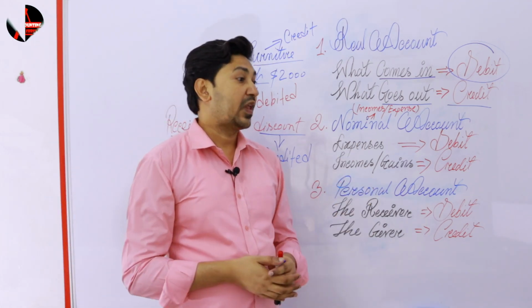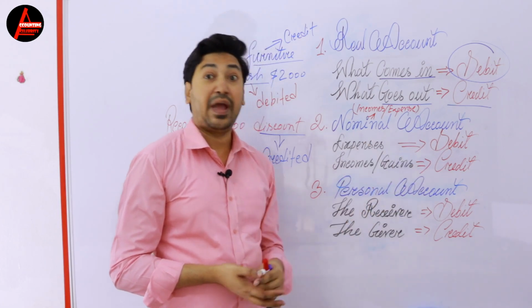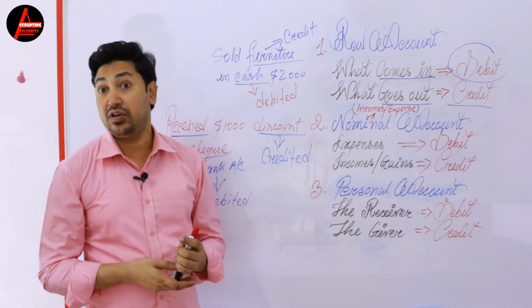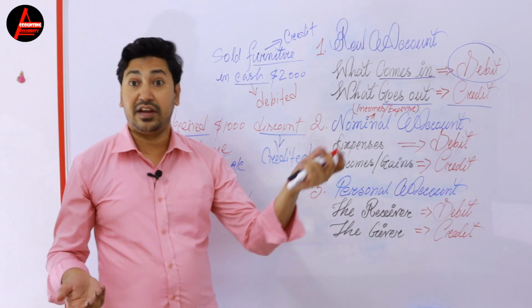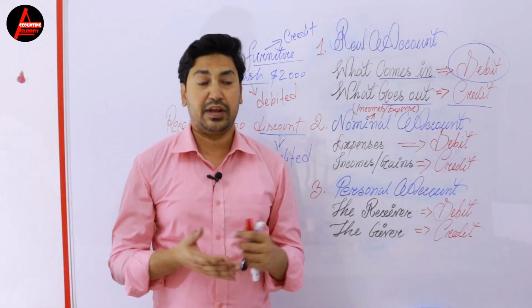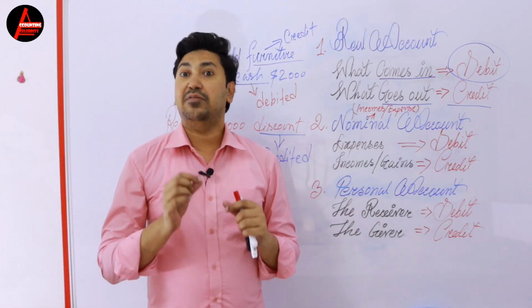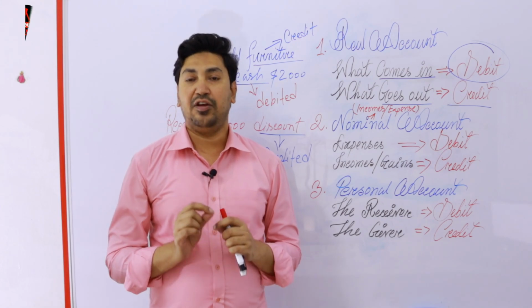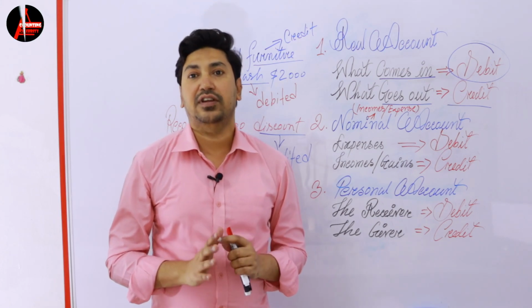Then banks, like AB Bank, Standard Chartered Bank, Citibank. The name of any of these will be a personal account.